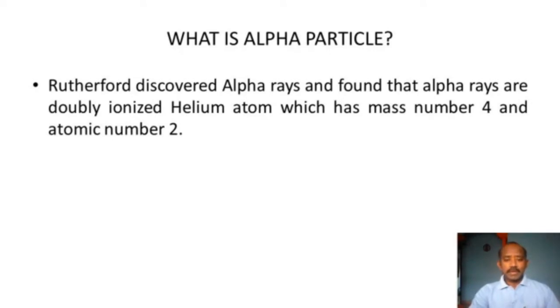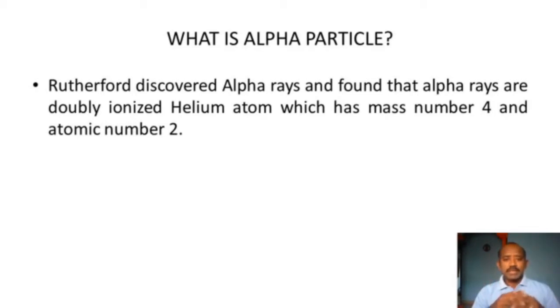While studying radioactivity phenomena, three rays are emitted: alpha rays, beta rays and gamma rays. Alpha rays are found to be positively charged particles, beta rays are negatively charged particles, and gamma rays are neutral. At that time they studied the alpha particles, how they are emitted, and the nature of the alpha rays.